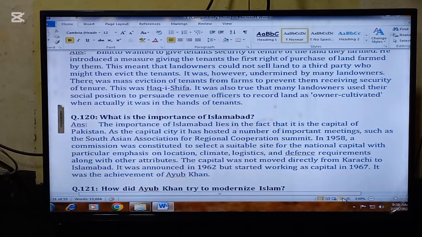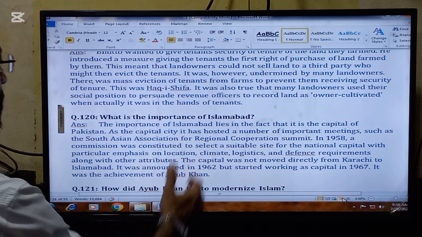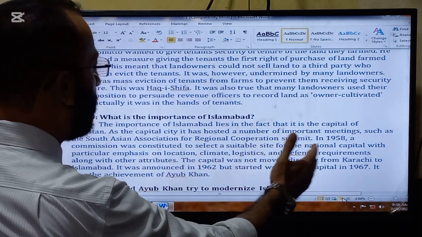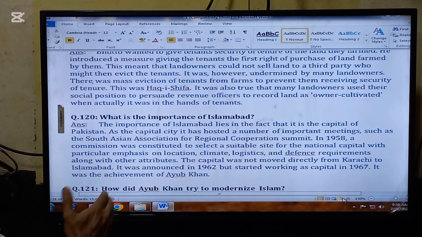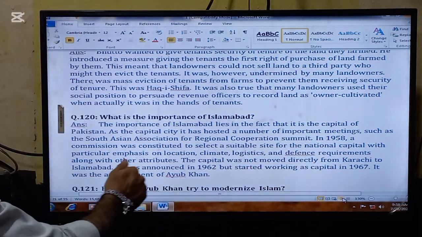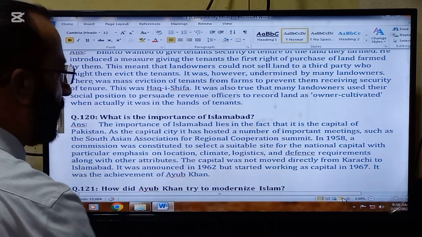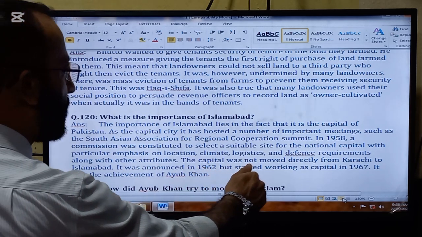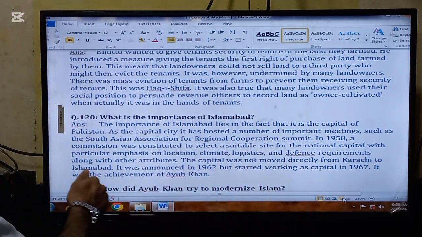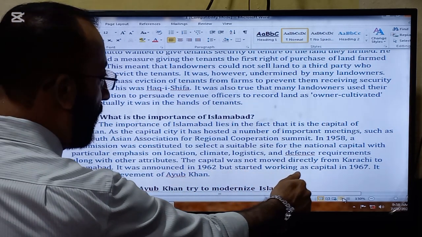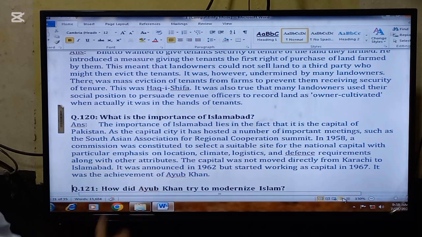Okay, the last question for today that we are going to read is, what is the importance of Islamabad? The importance of Islamabad lies in the fact that it is the capital of Pakistan. As the capital city, it has hosted a number of important meetings, such as the South Asian Association for Regional Cooperation Summit. In 1958, a commission was constituted to select a suitable site for the national capital, with particular emphasis on the location, climate, logistics, and defense requirements, along with other attributes.